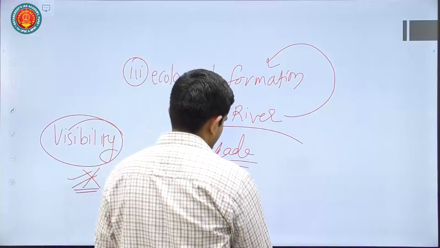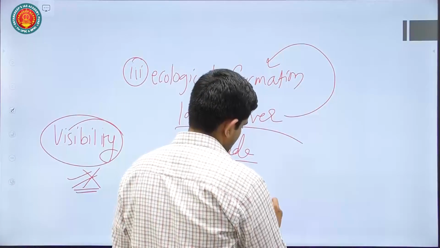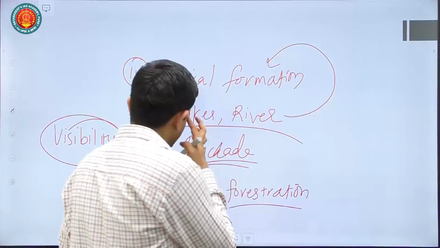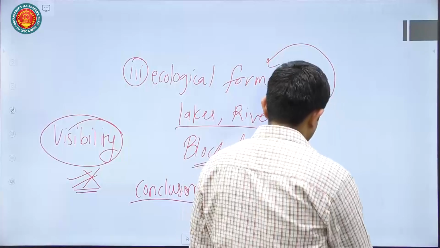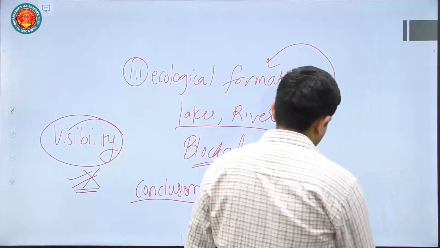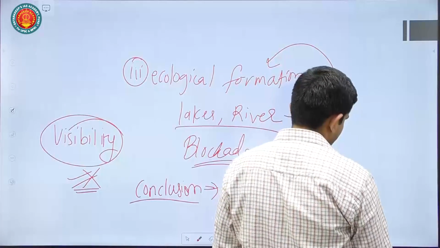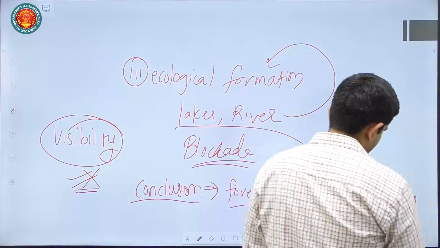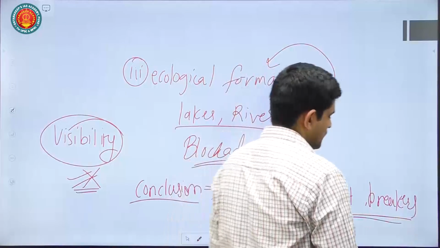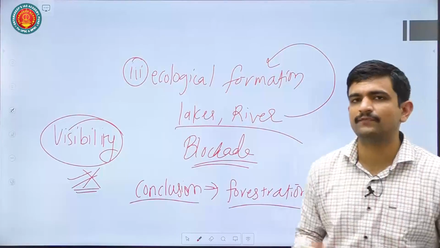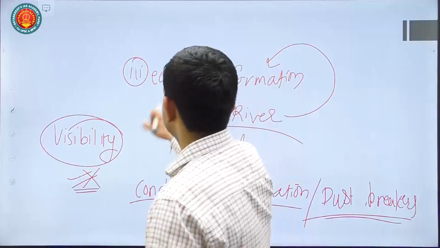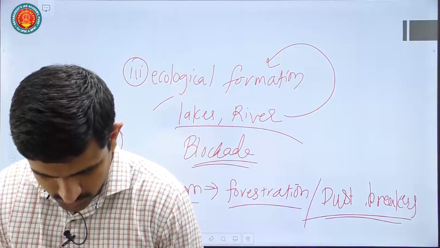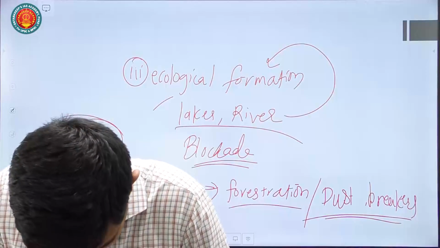You have to focus upon forestation, even in the areas which are less forested. So you can increase forestation. You can also focus upon dust storm breakers. Okay. So there are such structures that you can ensure for your safety and survival in such formations of dust storms. Okay, let's move to the next question, question number 18.